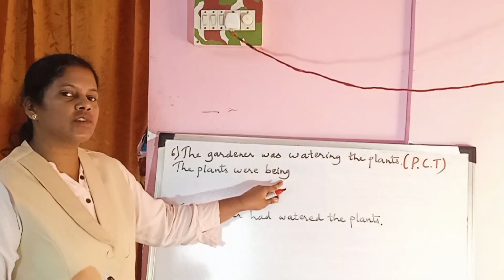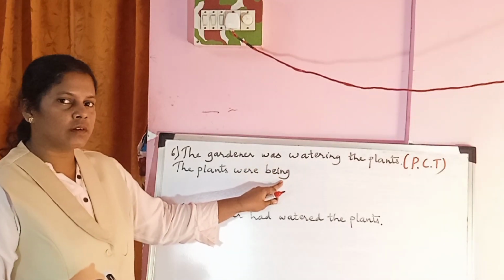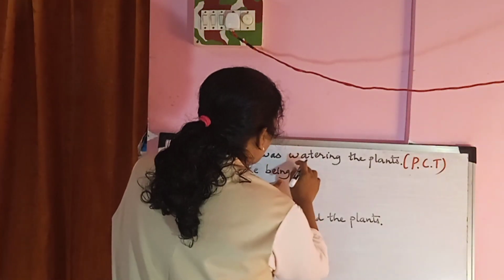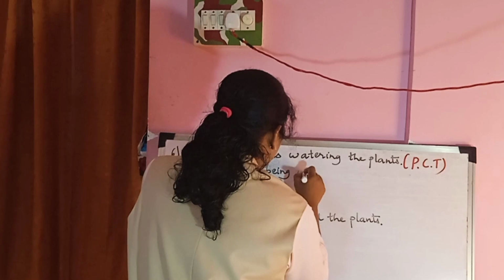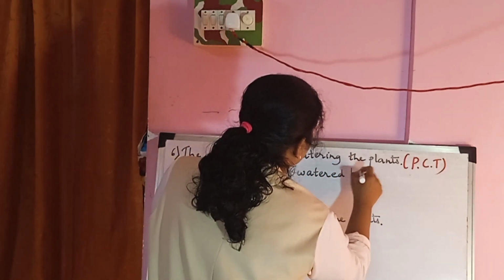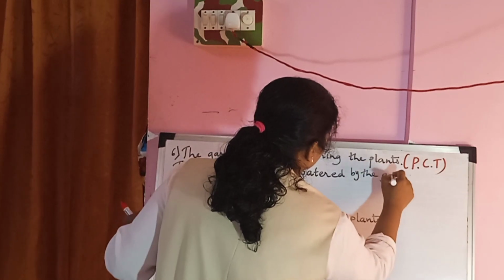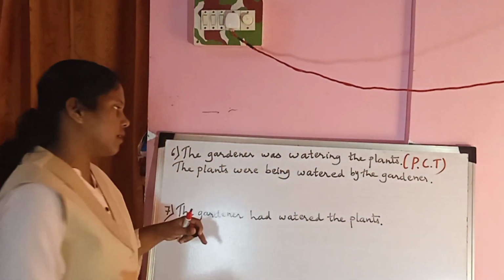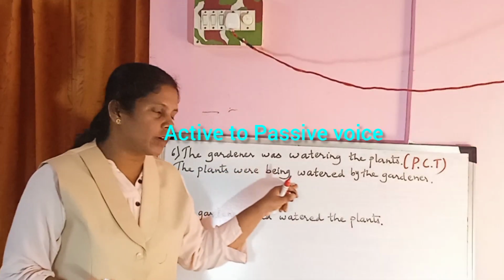The plants were being watered. Now the past participle: were being watered by the gardener. The subject will become the object and the object will become the subject. The plants were being watered by the gardener.